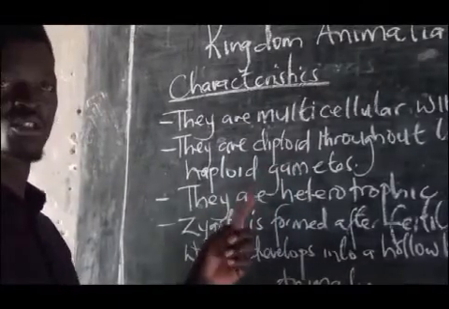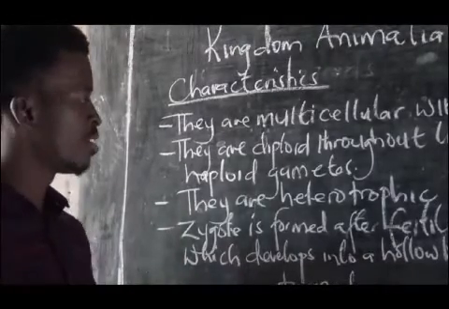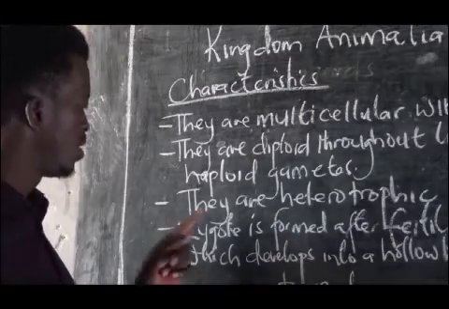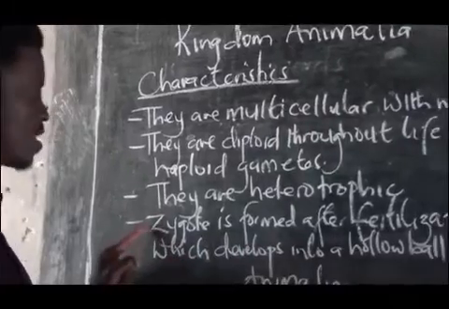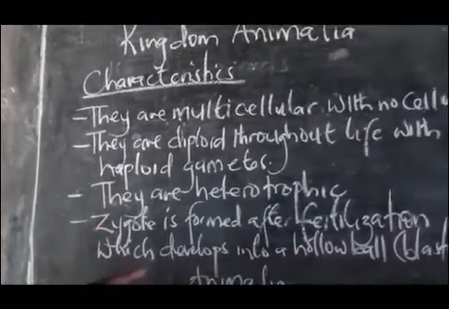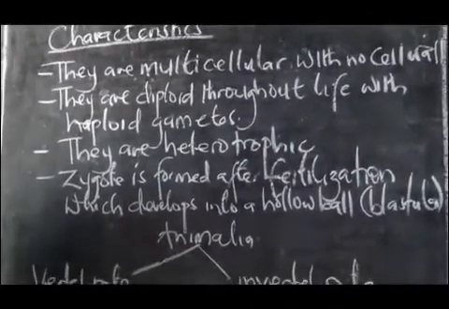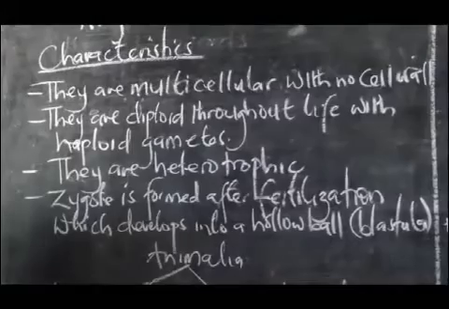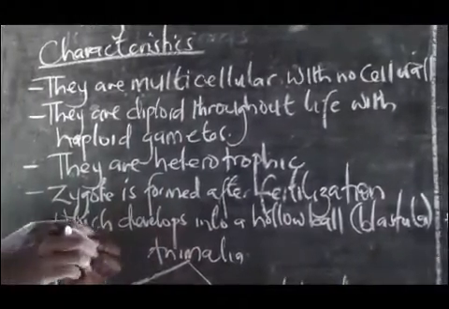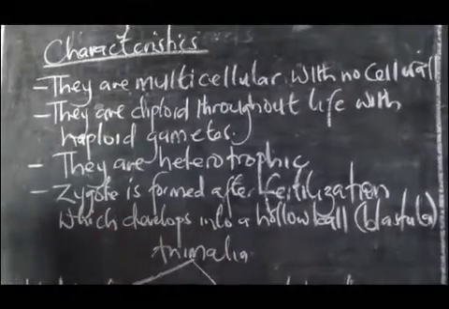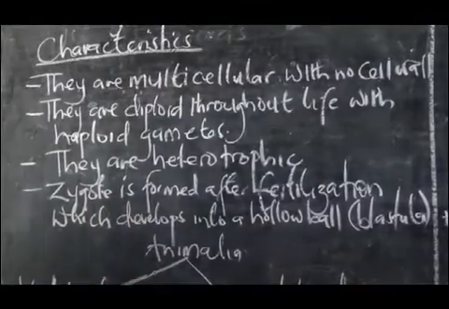They are heterotrophic. This means that they do not make their own food. They feed on already manufactured food in whatever way they do it, according to the way you will see in nutrition. And then another thing is that a zygote is formed after fertilization. This zygote usually develops into a hollow ball that we call the blastula. Remember, haploid forming a diploid zygote. That zygote divides into a blastula, which is a hollow ball.